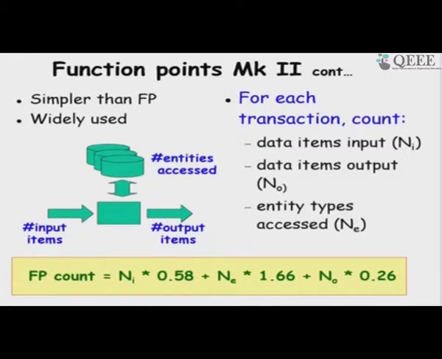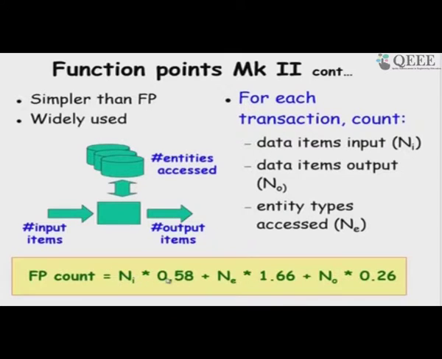So, here there are only 3 parameters: the number of data input, the number of data output, and the number of entity types that are accessed. Data may be modified or retrieved from here, and each of that is considered as accessed. Data input and output is very similar to what we considered for Albrecht, that a set of related data is counted as 1. Once we compute that, he gave a very simple formula obtained from regression analysis: